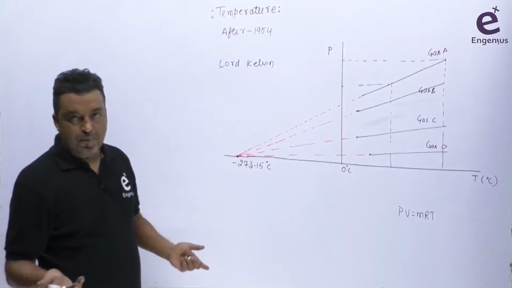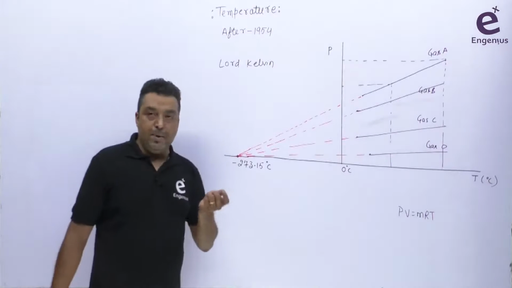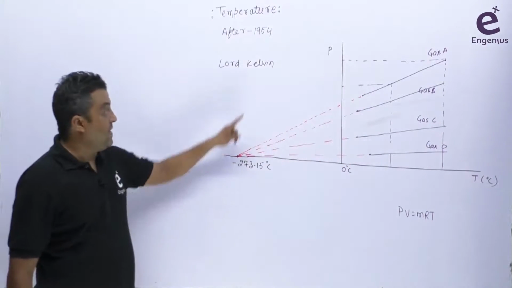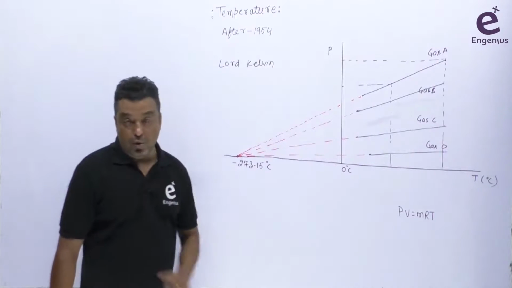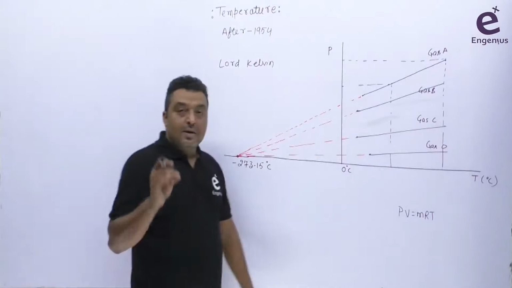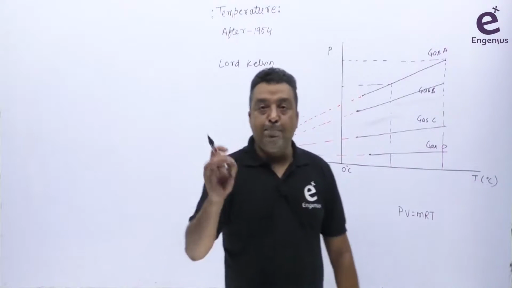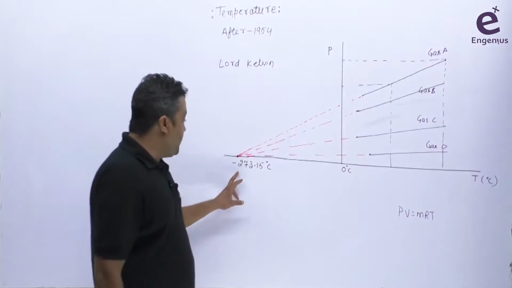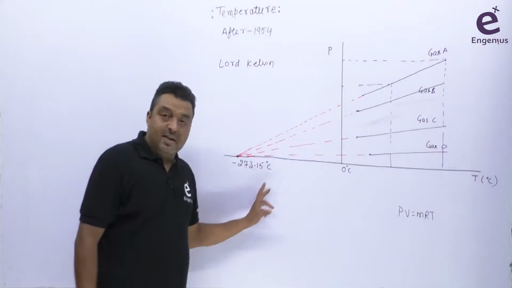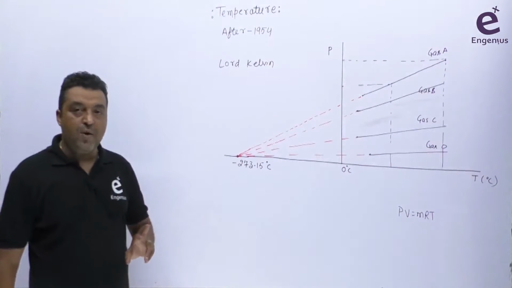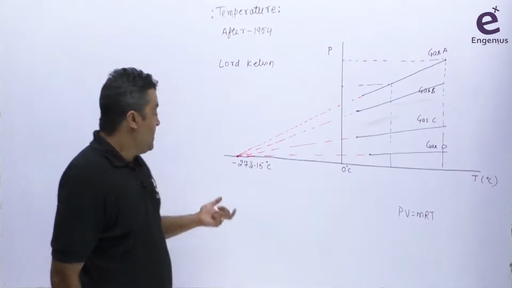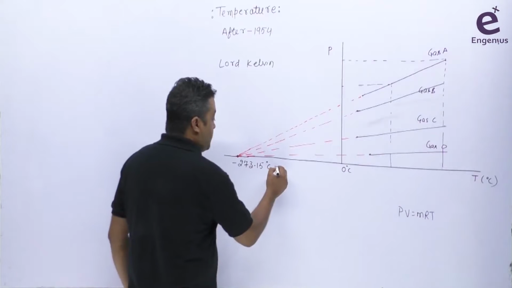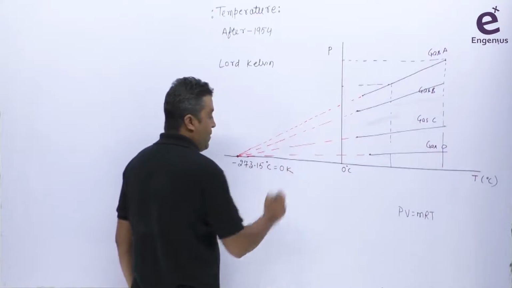There is no sense beyond this. So we define the temperature at which the pressure becomes 0 as the absolute zero temperature. In this case the value is minus 273.15 in degree centigrade, but here we define our new scaling system that starts from 0 Kelvin.